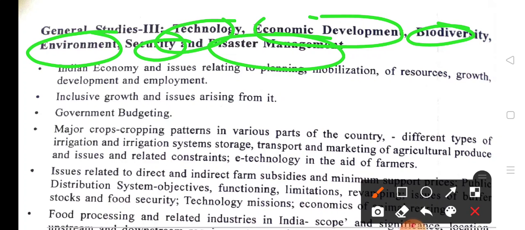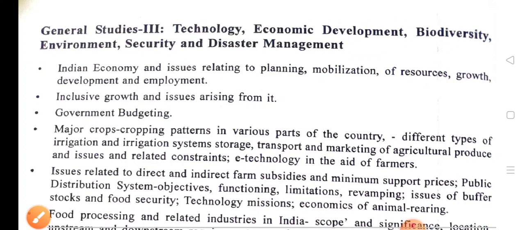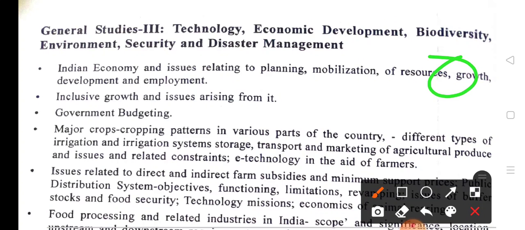The first point is Indian economy and issues relating to planning, mobilization of resources, growth, development, and employment. Let's talk about growth. What is growth? What is development, and what is the difference between growth and development? How can we achieve development in India?